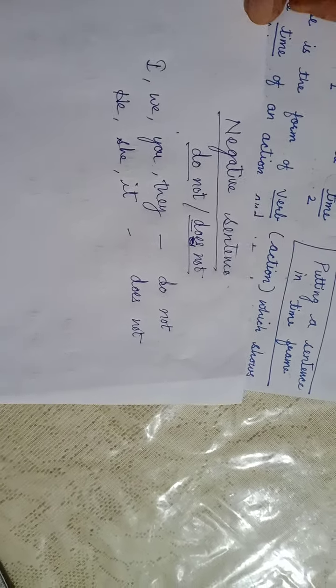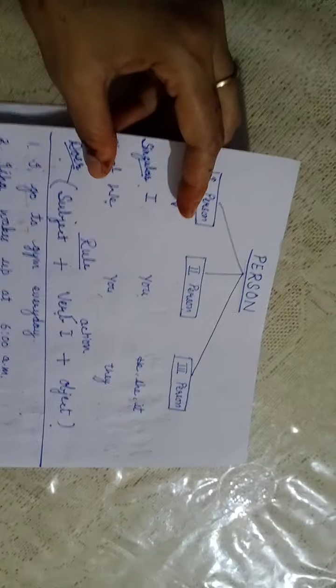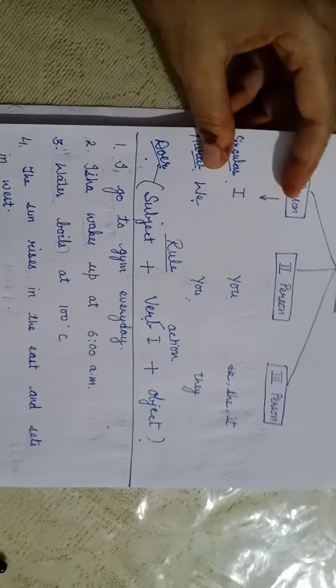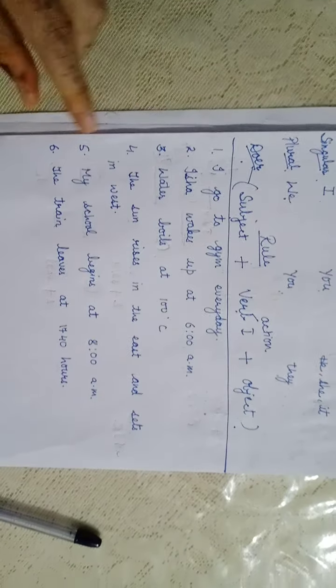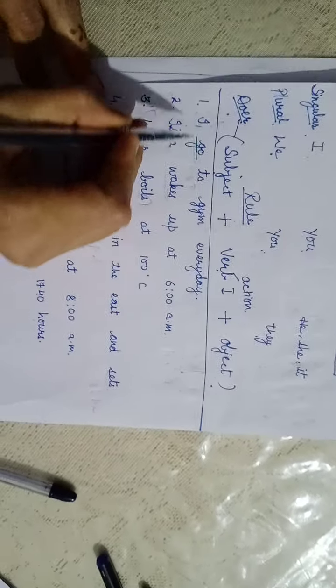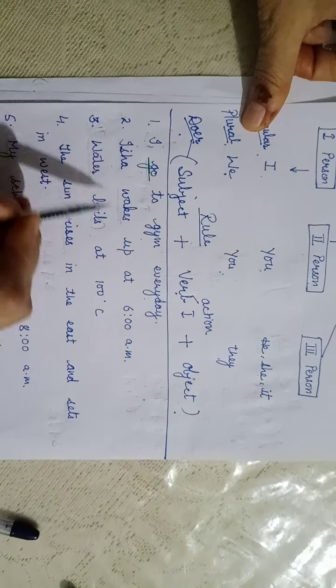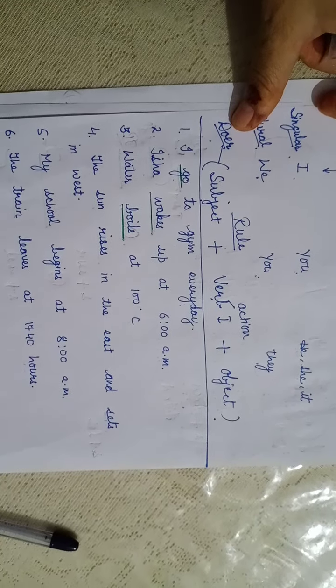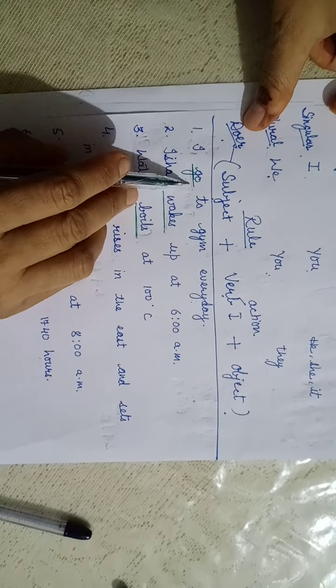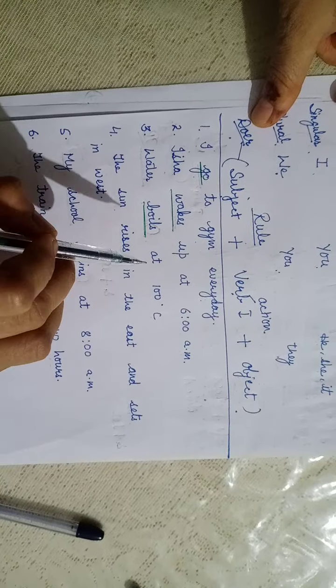Children, I want to use these sentences for explaining. That day we discussed this exercise. Here I am going to underline the verb. I go to gym every day. Isha wakes up. It is present there in my previous video. I will be converting these sentences into negative.